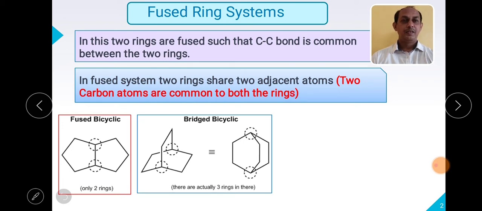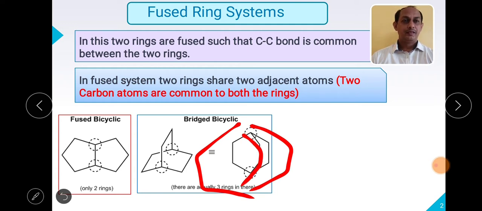Which are the three carbon chains? One is this one in this part of the ring, then another is this one, and one is this one in between the common carbons.